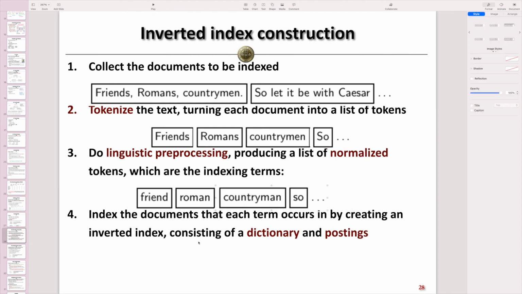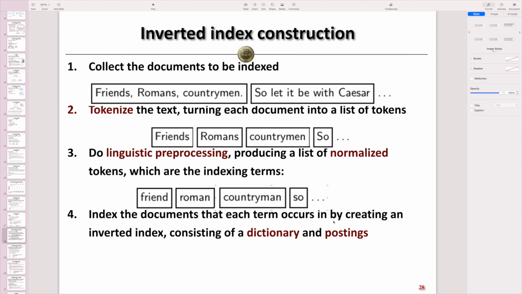Based on the tokens as well as document IDs, we will be able to index the documents that each term occurs in by creating an inverted index instead. This inverted index will consist of two parts: the dictionary of terms we mentioned here, as well as the postings of document IDs created in step 1. In this way, we'll be able to construct an inverted index based on the documents. In this inverted index, for each term, we will be able to point to a list of documents which contain it.